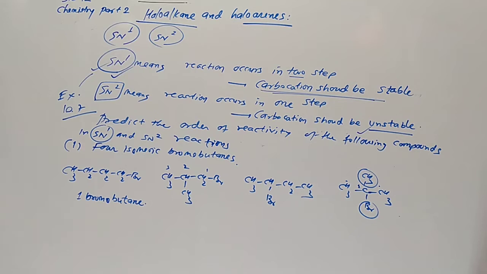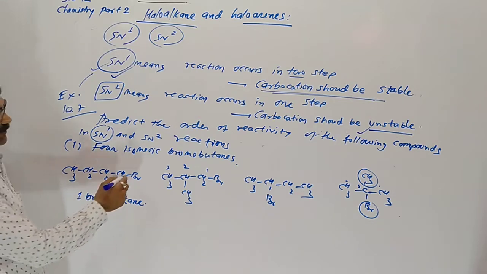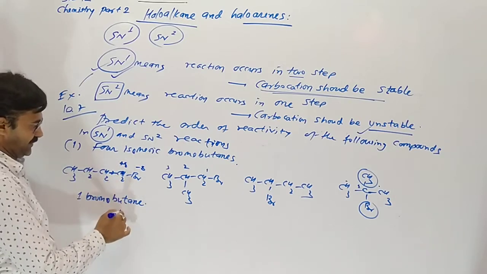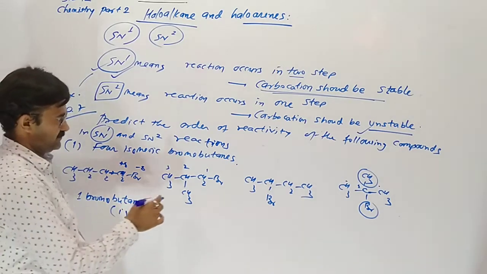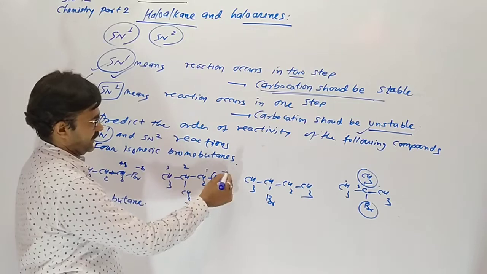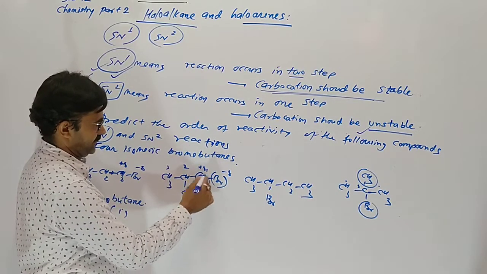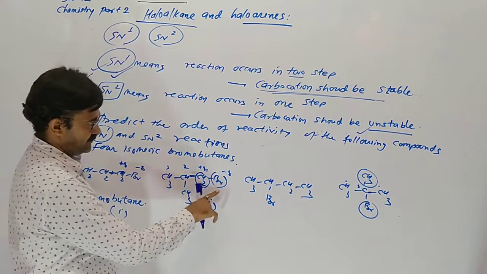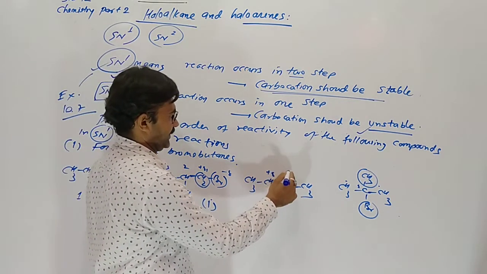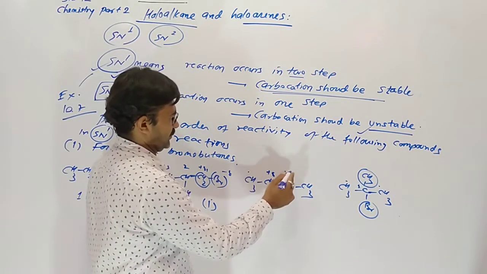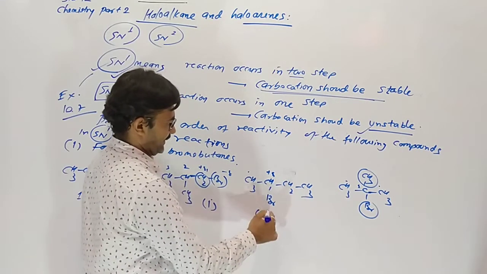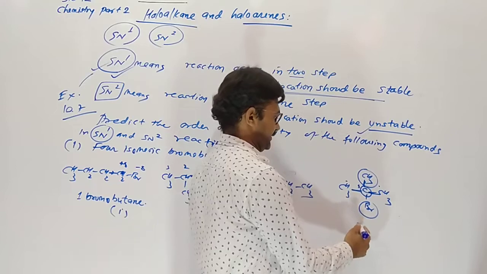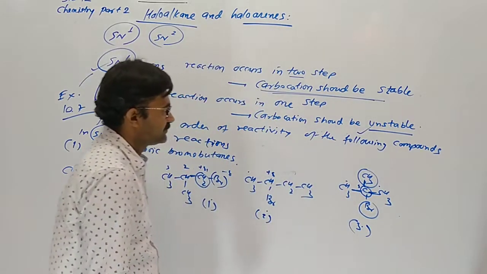Sequence of SN1 reaction. Here bromine containing carbon is attached with 1 carbon, so it is primary. Here bromine containing carbon is also primary, attached with 1 carbon. Here bromine containing carbon is attached with another 2, so this one is secondary. Here it is attached with 3, so tertiary.